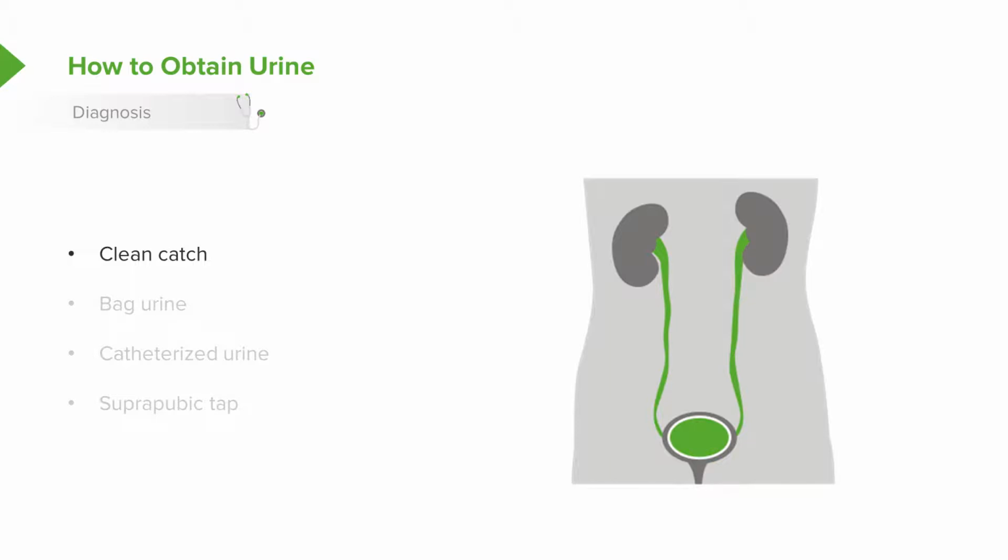In children who can pee on command, we can do a clean catch, where we have them clean themselves off, pee a little bit in the toilet, and put the rest in the cup. That's very effective. For younger children, we may choose to do a bag urine. The problem with bag urines is there is a higher false positive rate. So, patients may have some contamination in that bag of a little fecal material, which will look like a urinary tract infection. However, if the bag urine is negative, you can assume that the child does not have a urinary tract infection.